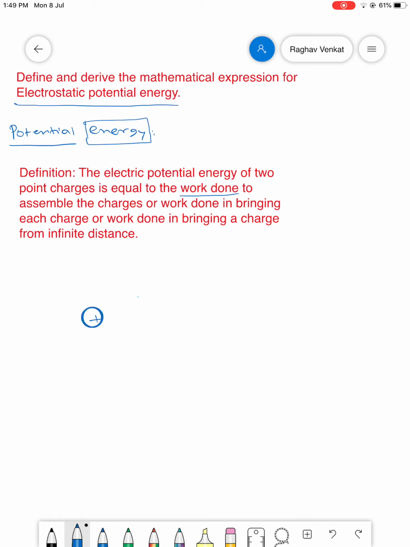Let us say you have a source charge in your hand whose value is Q. Let us say there is a test charge which is placed at infinity. Infinity means that these two charges will never interact; that is, there is no force of attraction or repulsion between them. The test charge should have a unit value, and it should always be a positive charge.